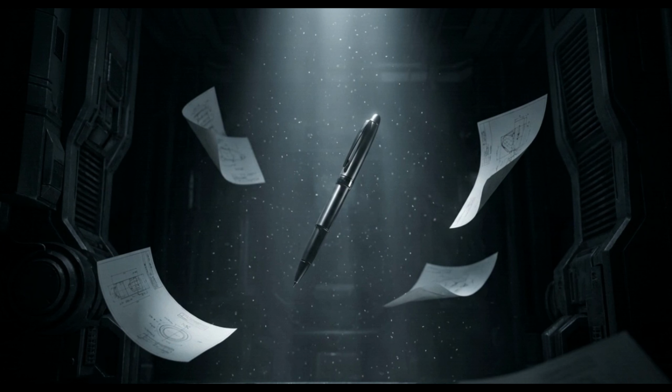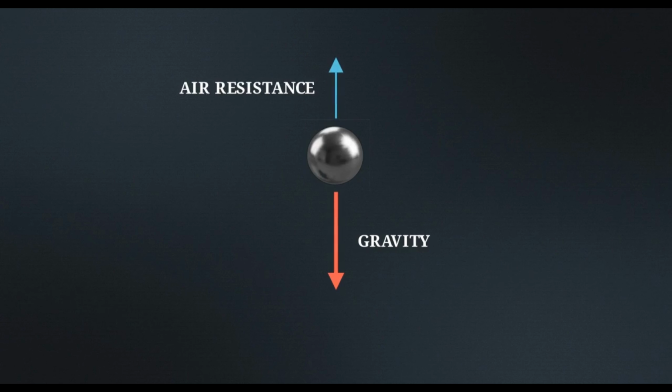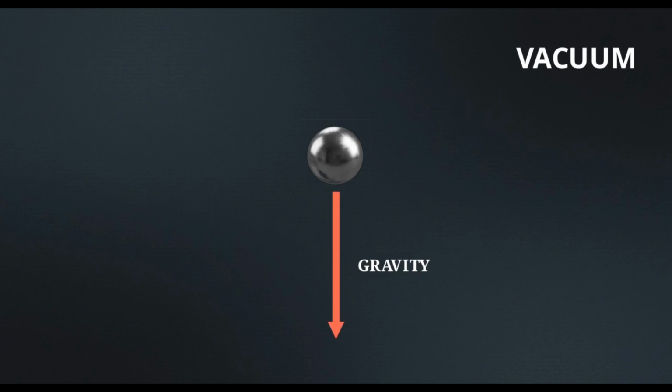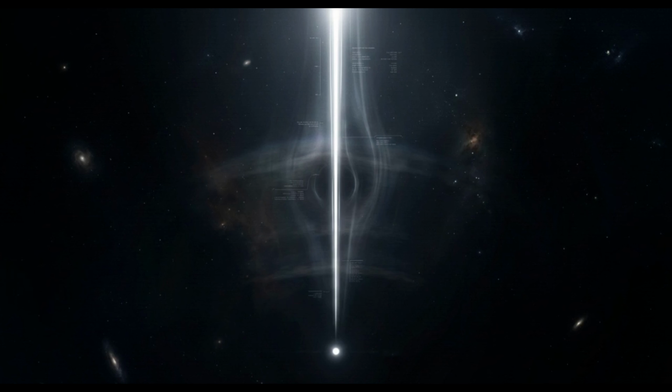Dropping a pen in a standard room fails the definition of a true freefall because of the environment surrounding the object. In this diagram of a falling object, we see the massive downward force of gravity, but air resistance pushes back up. By removing the air to create a vacuum, we eliminate atmospheric pushback, leaving only a single, uninterrupted downward vector. Stripping away the atmosphere reveals motion driven by gravity alone.